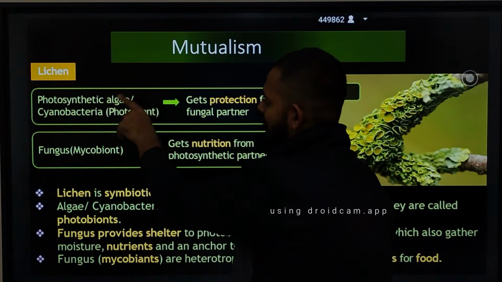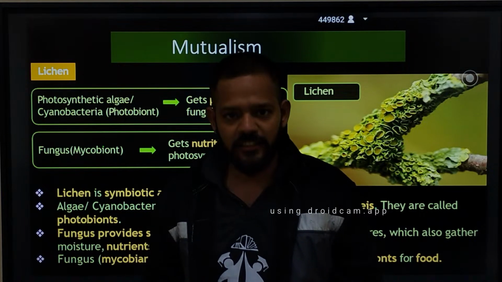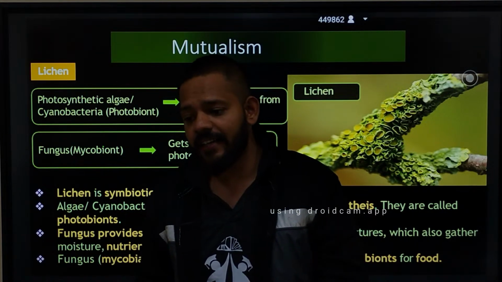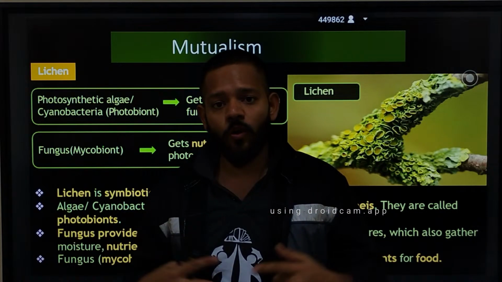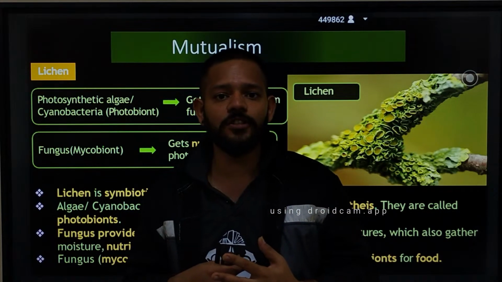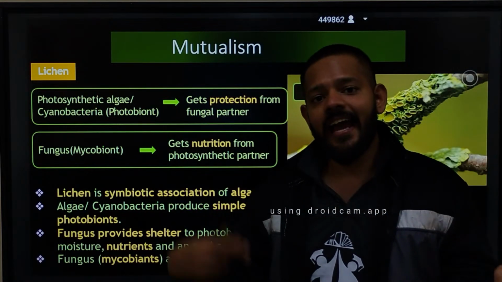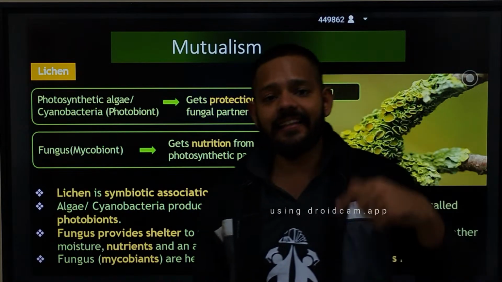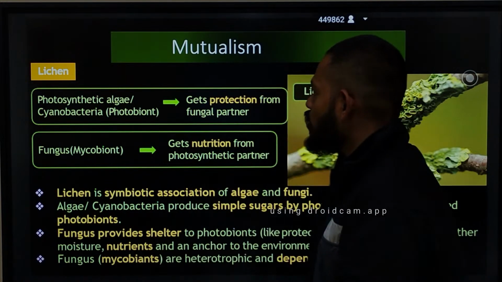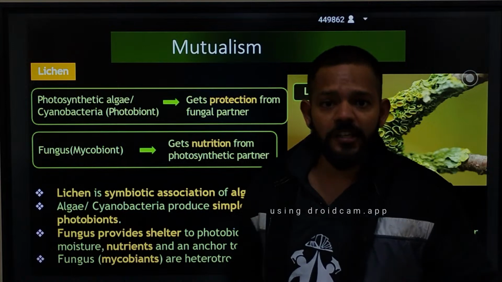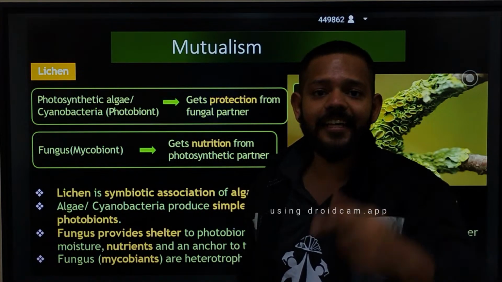Okay, so lichen has two symbiotic organisms coming together and they form a relationship which we call lichen. Lichen is not a single organism. It is a group of two organisms which come together and form a symbiotic relationship in which one is algae and the other is fungus. Algae is called phycobiont, fungus is called mycobiont. The phycobiont, the algae part, produces food, while the fungus, mycobiont, gives shelter to the algae.